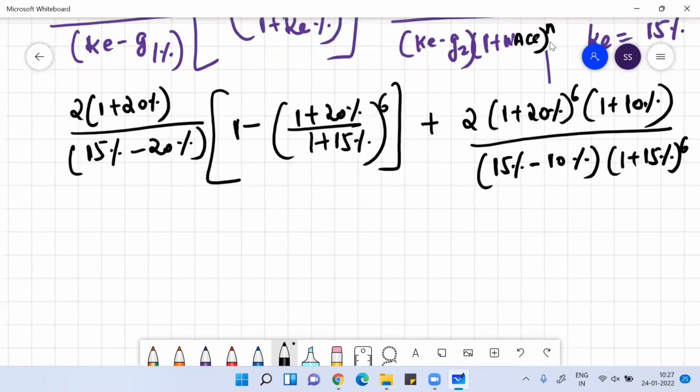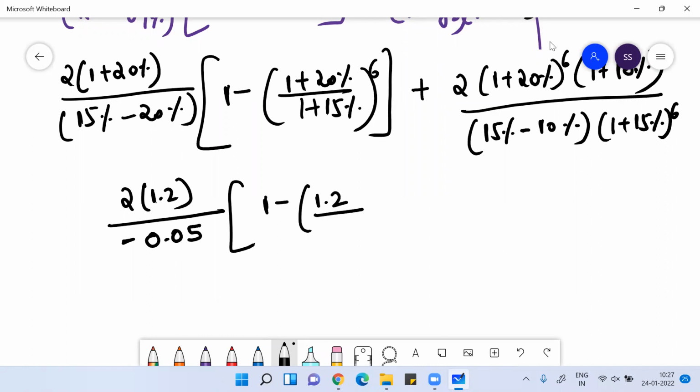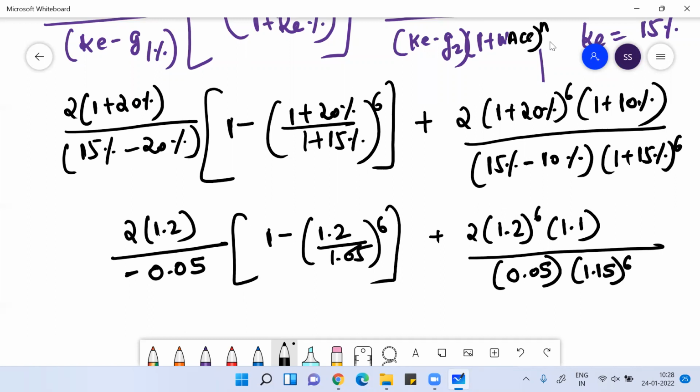So you just need to solve this. This will be 2 into 1.2, divided by minus 0.05. Then this will be 1 minus 1.2 divided by 1.15, to the power 6, plus 2 into 1.2 to the power 6, into 1.1, divided by 0.05, and 1 plus 15% will be 1.15 to the power 6.